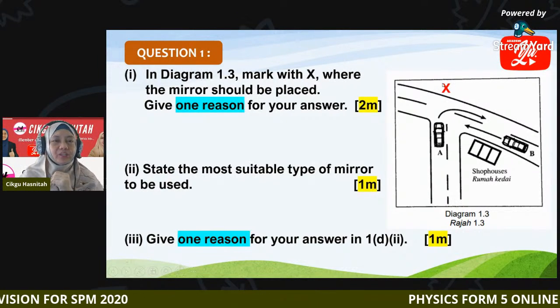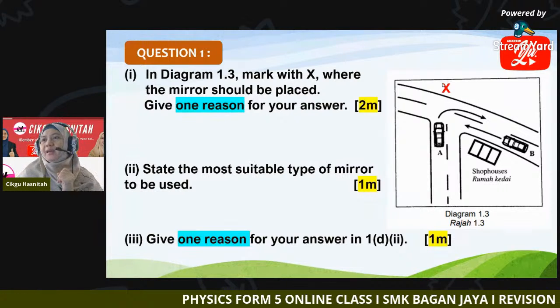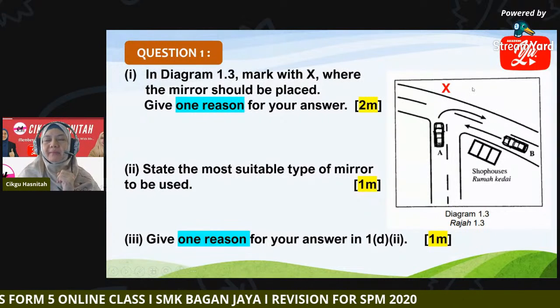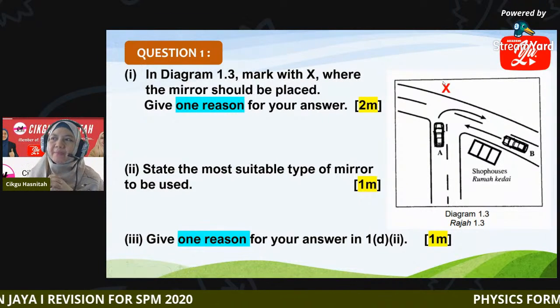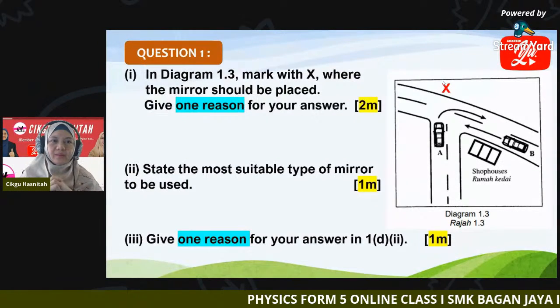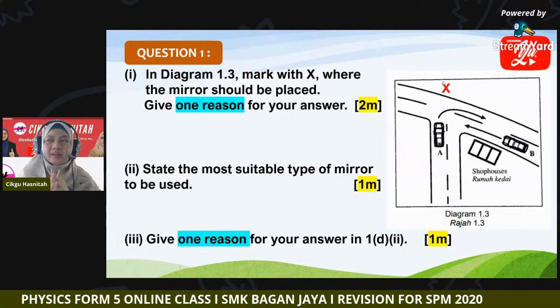Okay, so did you get the correct spot, the correct mark? Now give one reason for your answer. Why do we place the mirror here, class? Can you state the reason why the mirror is placed there at X? You can go back to the problems faced by the driver earlier.